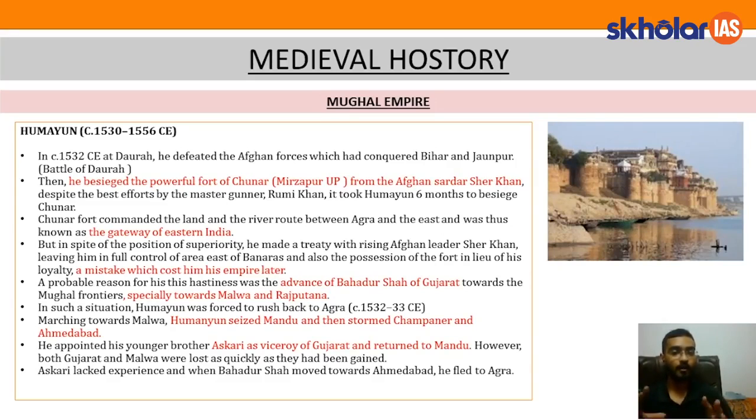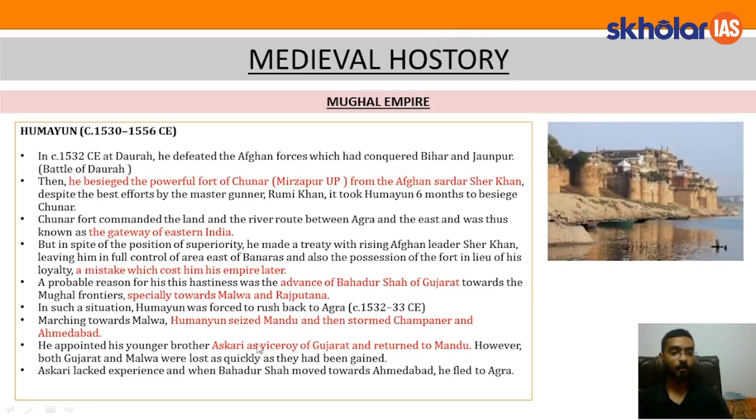Let's move forward. Now after this, he was in a position of strength, a position of superiority, but he had to sign a treaty with Sher Khan. Now this was a hasty decision. Historians call it a very hasty decision on the part of Humayun and a big mistake which cost him his empire in the later phase. But he had to sign a treaty because he saw the rise of another revolt in western India from Bahadur Shah of Gujarat, and that is why he rushed back to Agra.